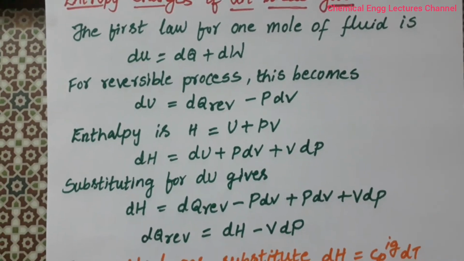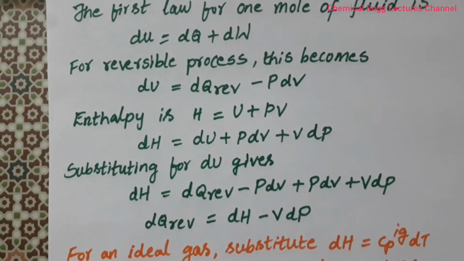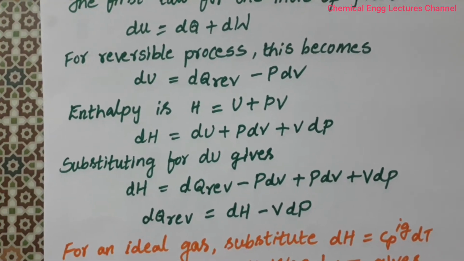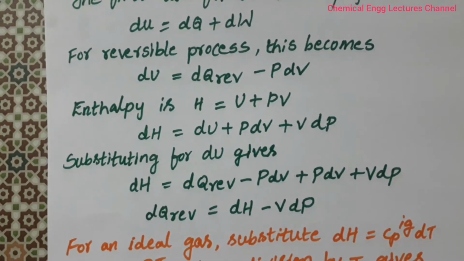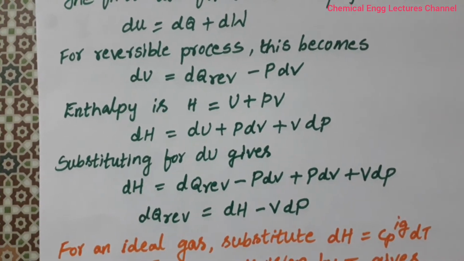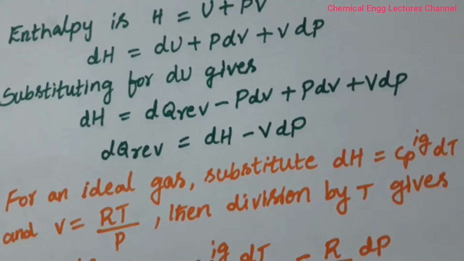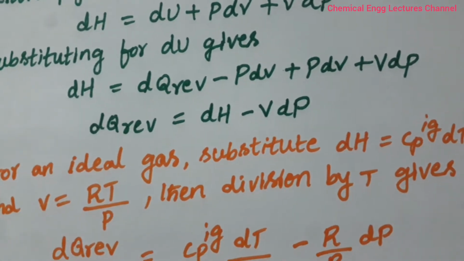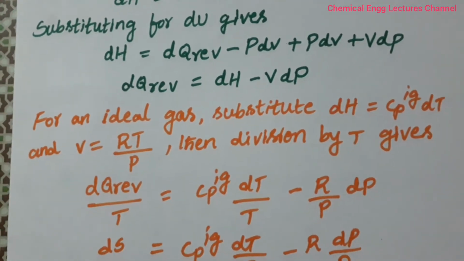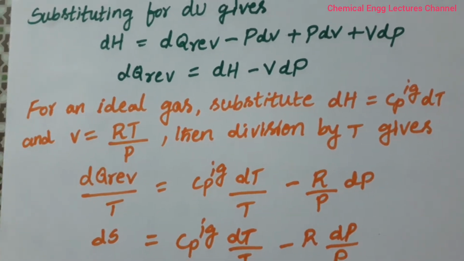And considering the equation for enthalpy, H equals U plus PV. The differential of this equation is dH equals dU plus PdV plus VdP. Then substituting the equation for dU in this, dH becomes equal to dQ reversible minus PdV plus VdP. Now PdV and minus PdV get cancelled. Then dQ reversible becomes equal to dH minus VdP. That means we evaluate the heat transfer for a reversible process by using enthalpy, pressure and volume.